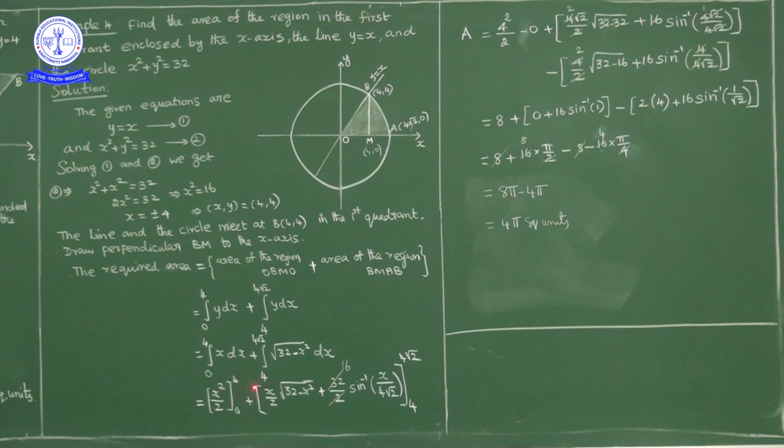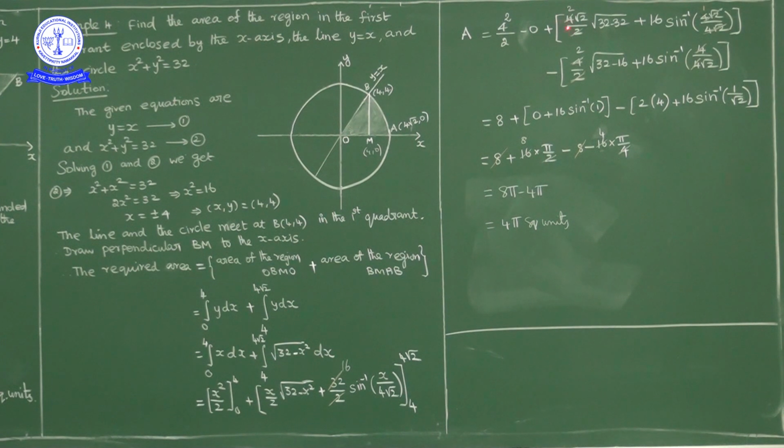This part plus now this part is of the square root of a square minus x square form: x by 2 into square root of a square minus x square plus a square by 2 into sin inverse of x by a, lower limit 4, upper limit 4 root 2. Now here a square is 32, a is 4 root 2. Now by substituting the upper limit, 4 root 2 upon 2 into square root of 32 minus 32, this part 0, plus 16 into sin inverse of 4 root 2 upon 4 root 2. 4 root 2 upon 4 root 2 cancel, sin inverse of 1, sin inverse of 1 is pi by 2, 16 into pi by 2, 8 pi.